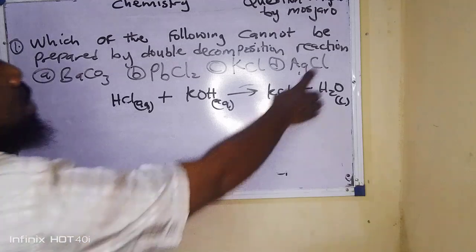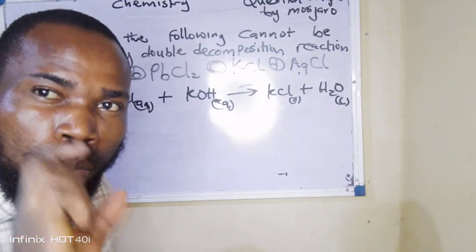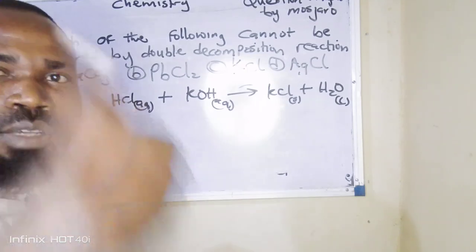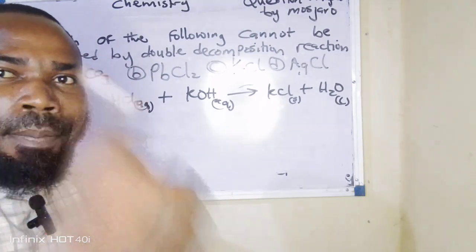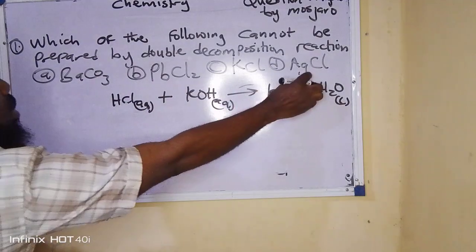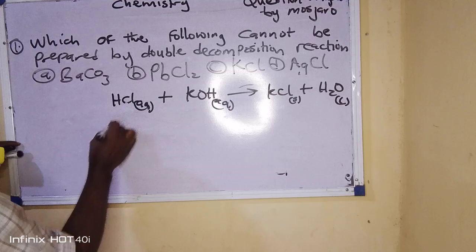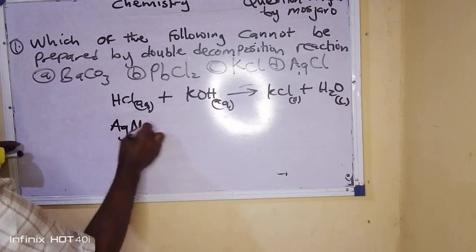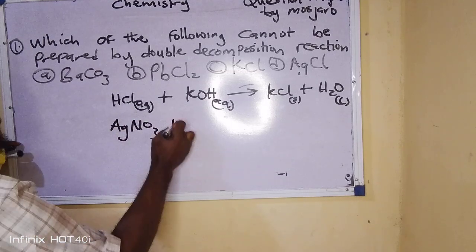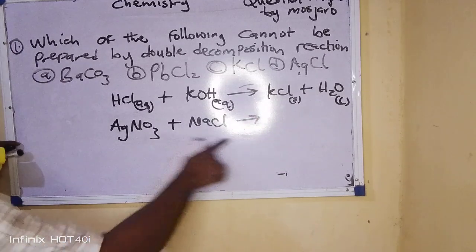Now, remember we said that this is silver chloride. This silver chloride is insoluble in water. So if I want to prepare silver chloride, what method will I apply? First off, the reaction to prepare silver chloride, I'm taking option D now. I want to analyze option D. This is silver chloride. Now I will say AgNO3, this is silver nitrate, plus NaCl to give me what? What will it give to me?